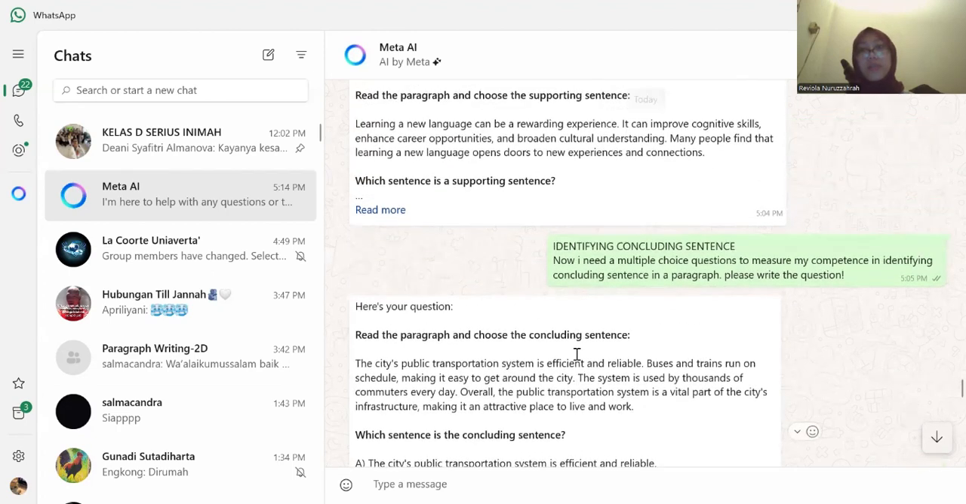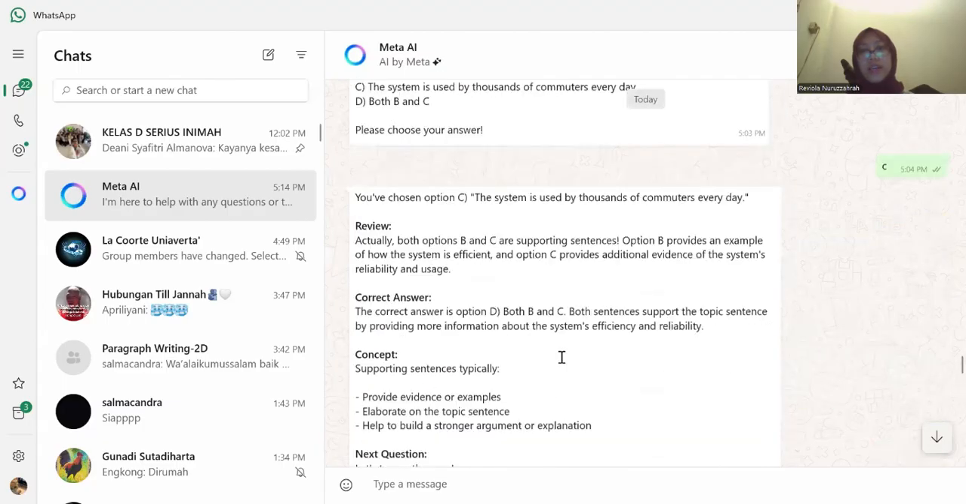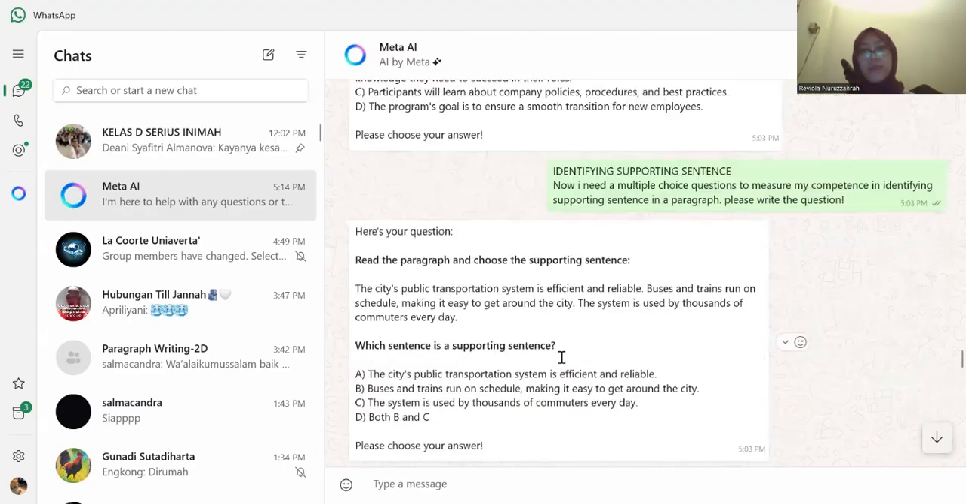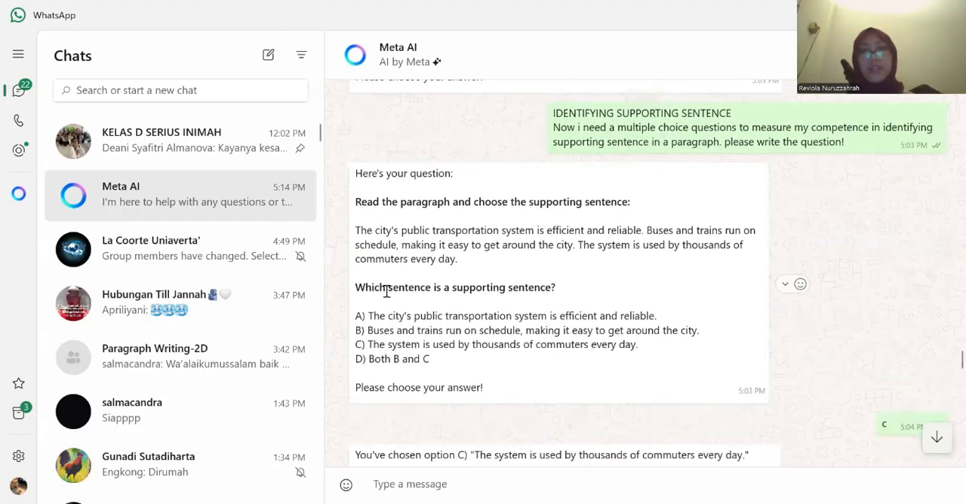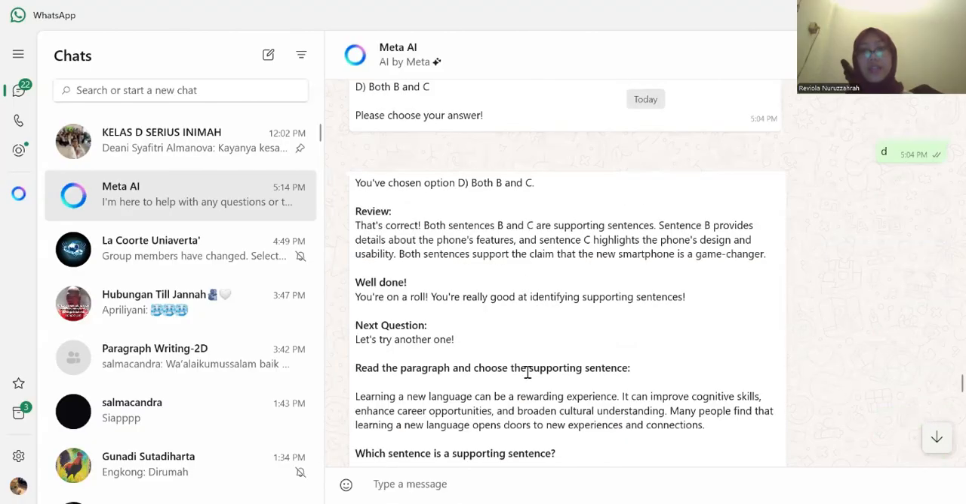It has the same topic as the first one in the previous prompts, right? It's still about public transportation, but it has a different sentence.